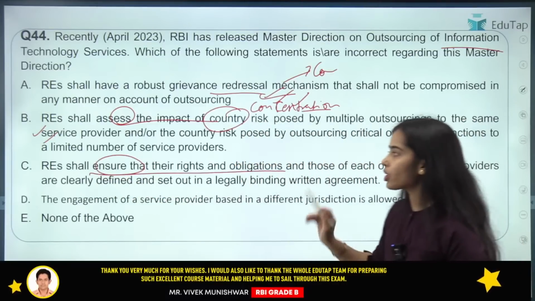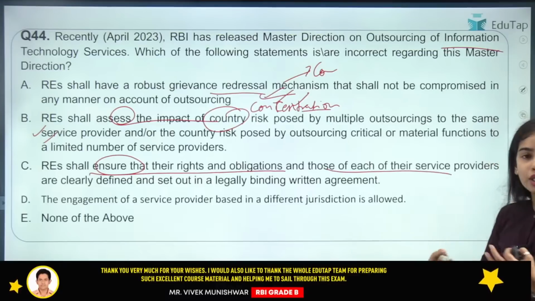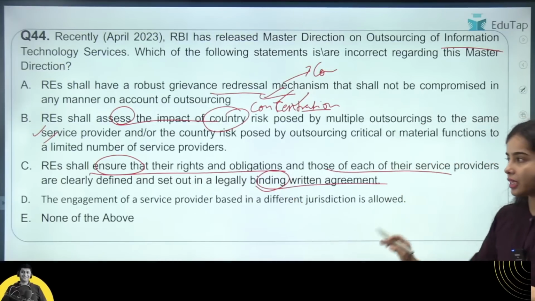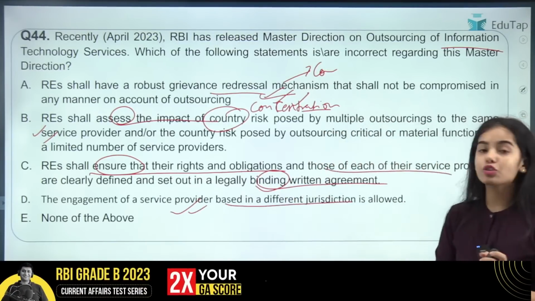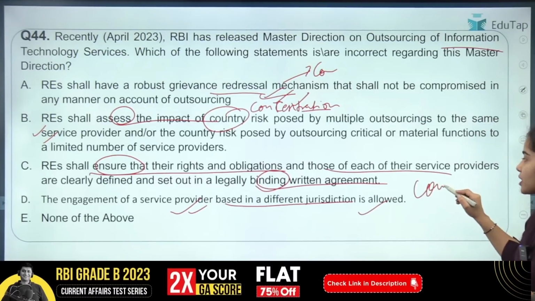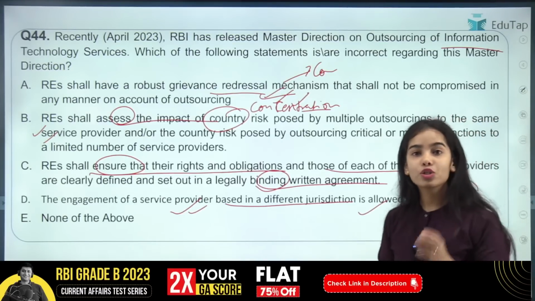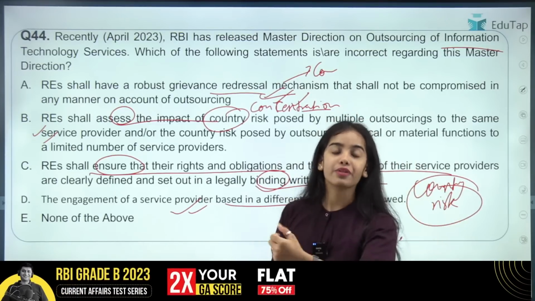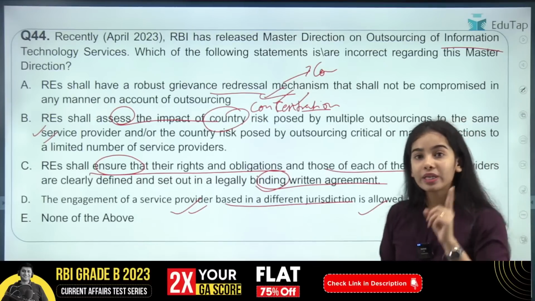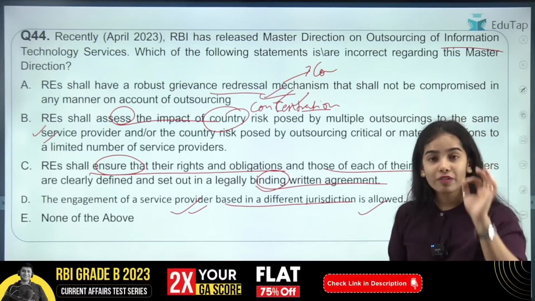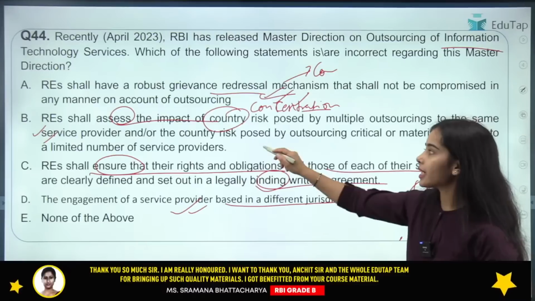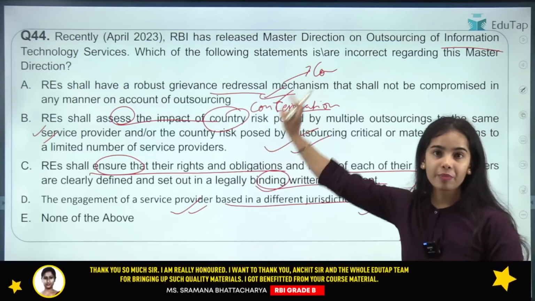Regulated entities shall ensure that their rights and obligations and those of each other are present in a legally binding written agreement. The engagement of a service provider based in a different jurisdiction is allowed, though there is the presence of country risk, because different countries have different rules and regulations. So when the regulated entity is choosing a service provider from the US or Britain or any other country, it has to be careful that the regulated entity is following the rules and the service provider is following the rules and regulations set by the regulated entity. So here the correct answer is B, because this is the incorrect statement that you had to tell. Okay.